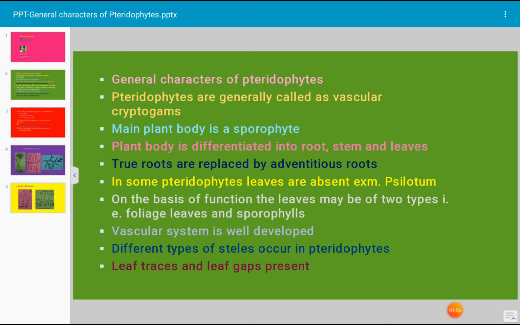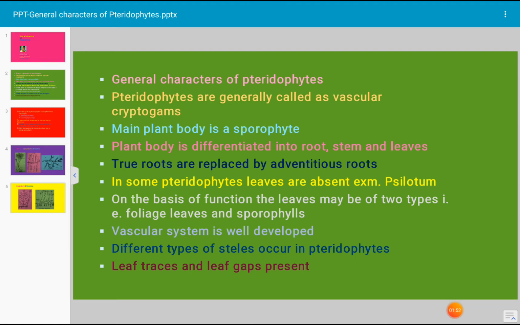Most of them are terrestrial in habit. They grow on land and usually grow in cool and shady places. Some are xerophytes like Selaginella rupestris. It is a xerophytic plant. Many members are aquatic, even growing in water. For example, Marsilea, Salvinia, Azolla are the pteridophytic plants which grow in water.